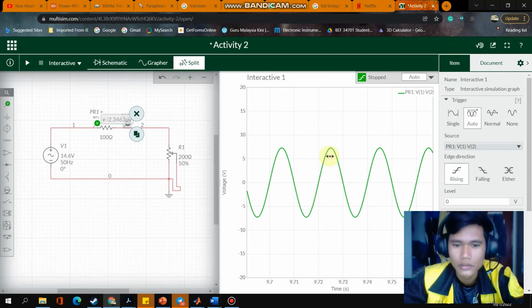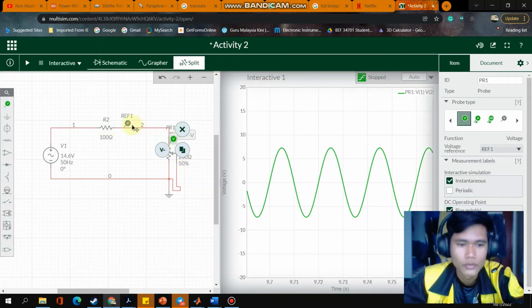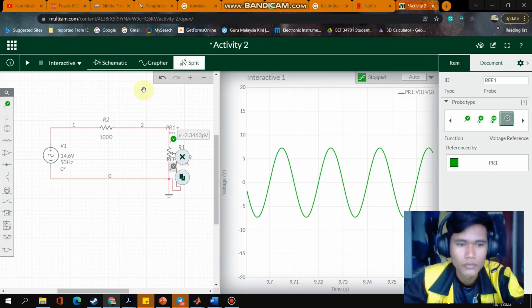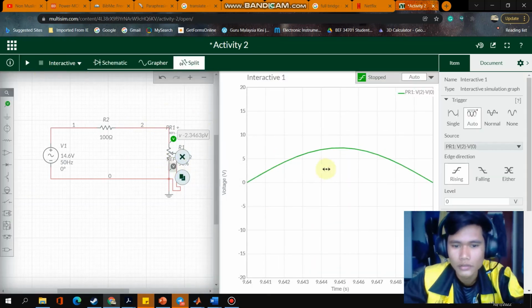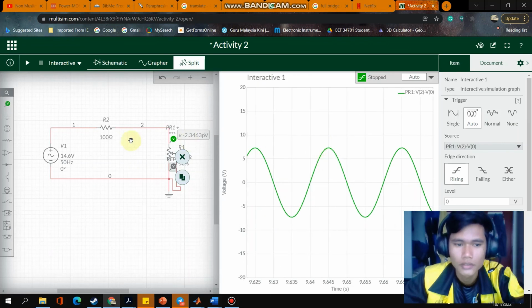Here the graph is showing, I assume this is the oscilloscope. This is showing the sinusoidal waveform, and the result here is 7.2 at the voltage reading. Next, to read the voltage on the variable resistor, simply put the positive probe here and put the negative probe here. So we begin reading right here. The value is still the same as the voltage reading on resistor 1. That's all for my video presentation, and thank you.